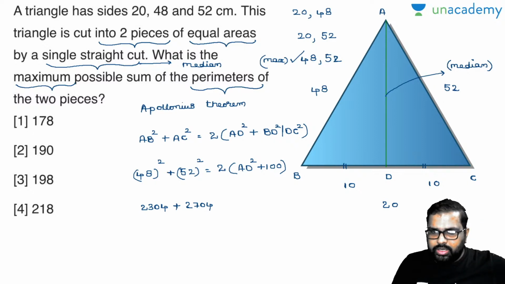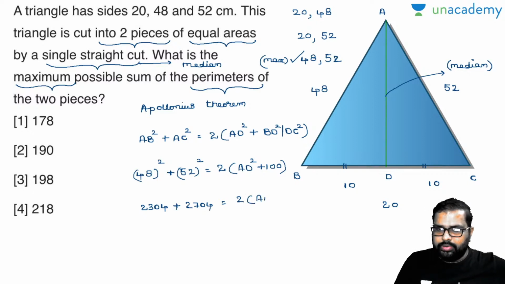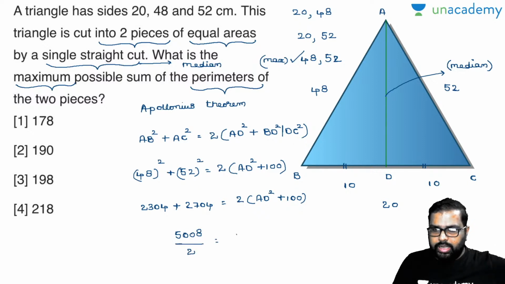So see here, it is equal to 2 into AD square plus 100. Now dekho, 2304 plus 2704 is nothing but 5008. I'll write down like this, 5008 divided by 2 is equal to AD square plus 100.